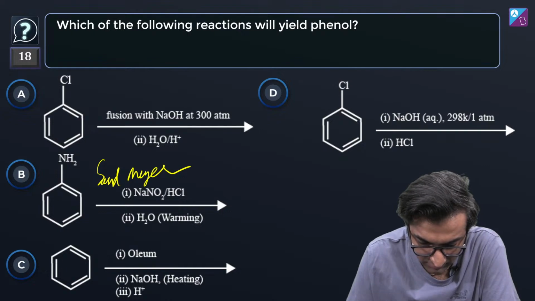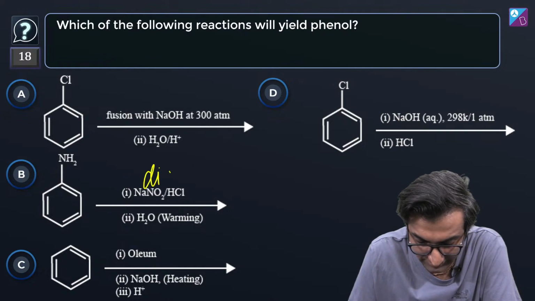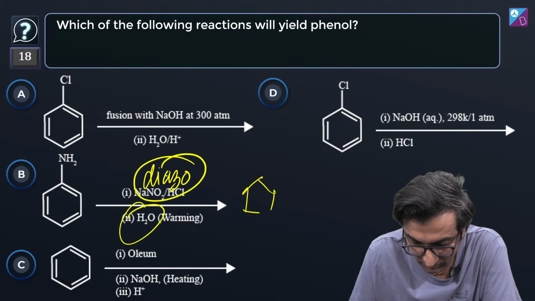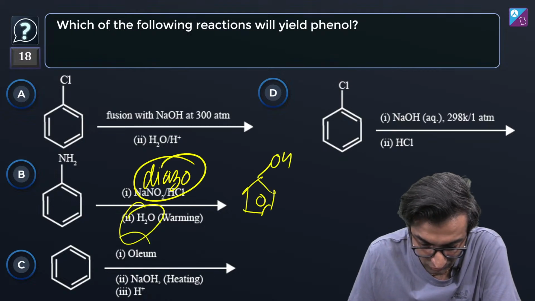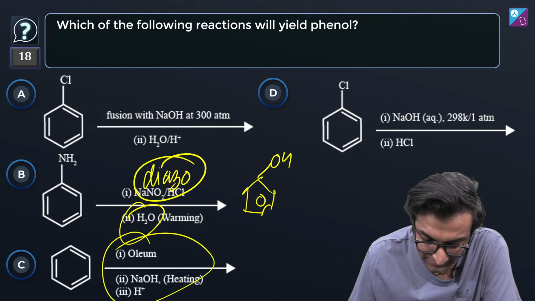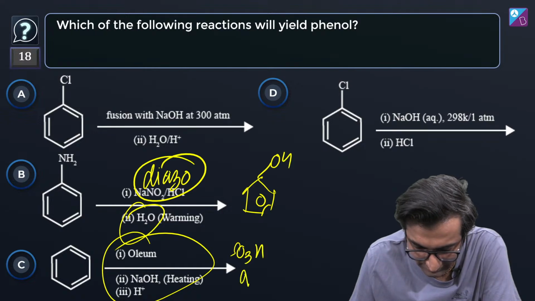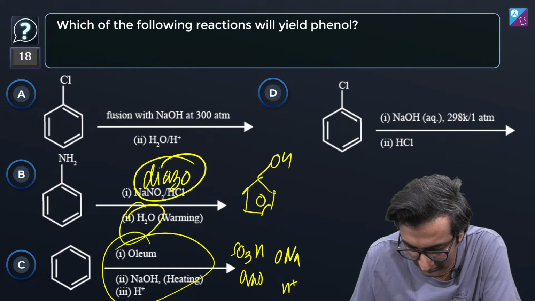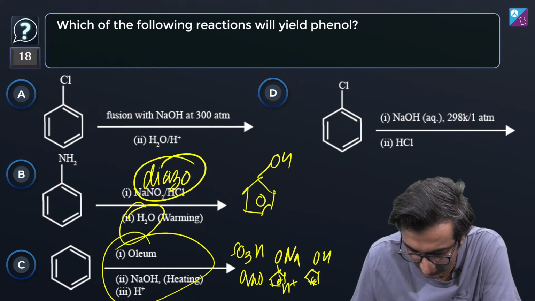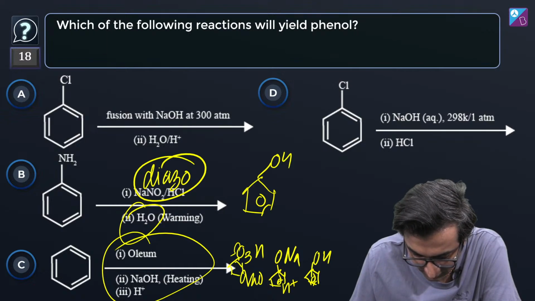Sandmeyer, maybe. Diazotization is definitely there. After diazotization, if you add water, it will form phenol. This one is it for sure. Oleum, NaOH. What is this oleum NaOH business? With oleum, I think you get SO3H, then you add NaOH, you get ONa, and then you add H plus, you get OH. I know I'm being a little lazy by not drawing the rings, but assume that rings are there.